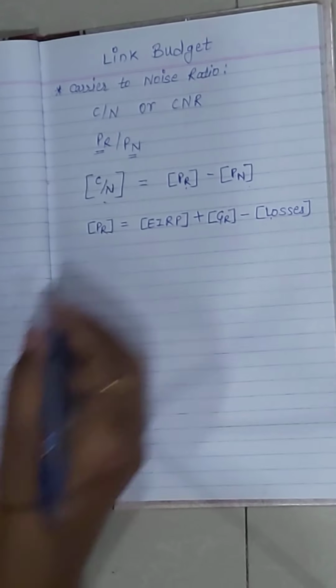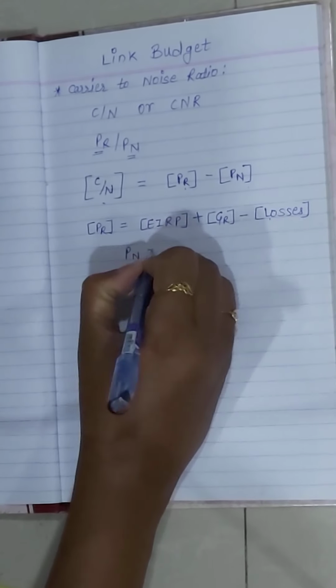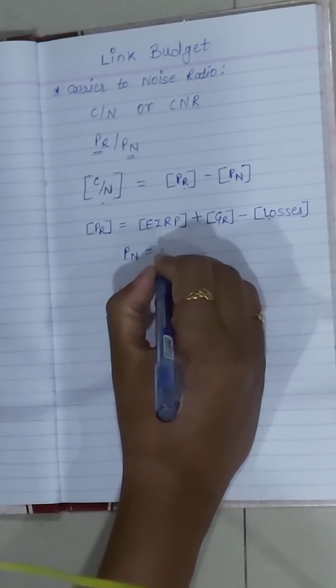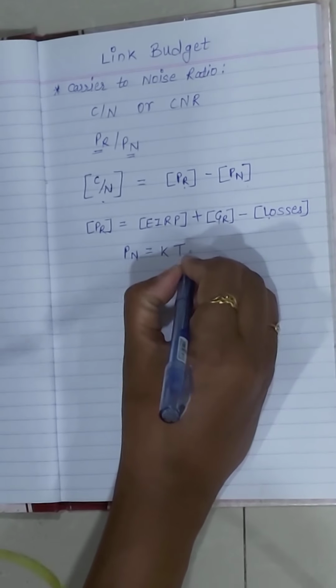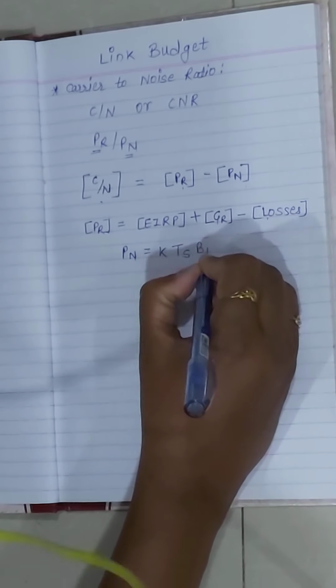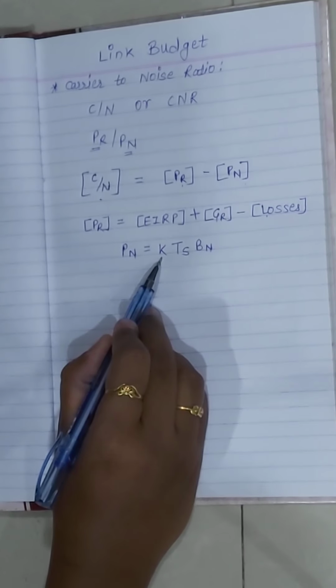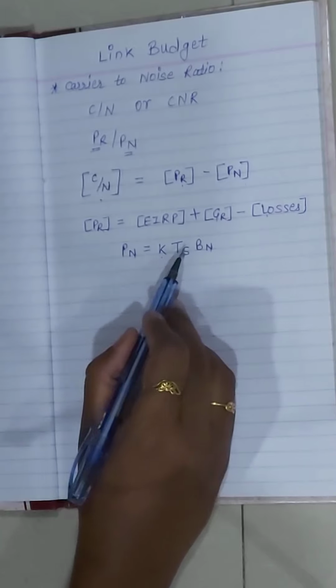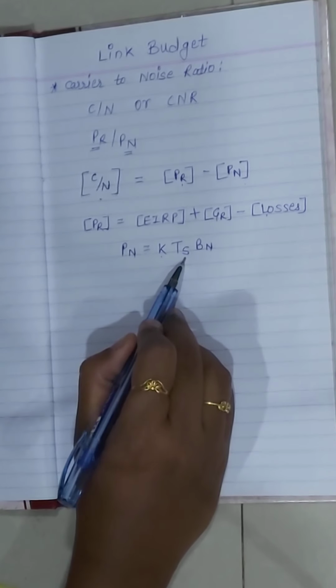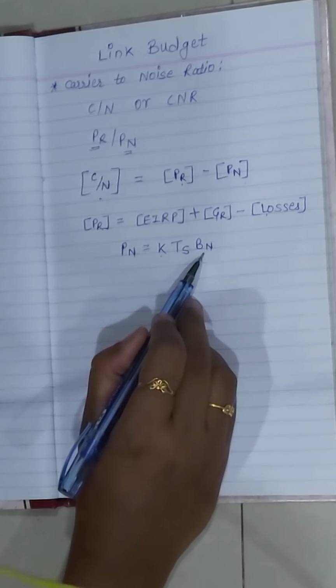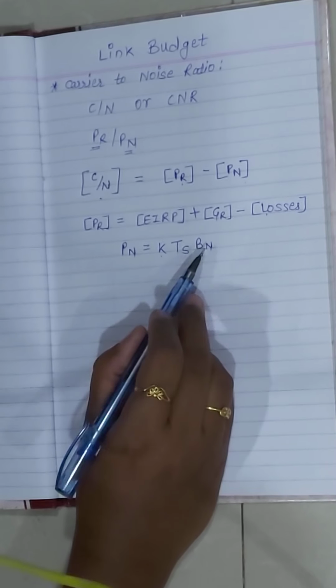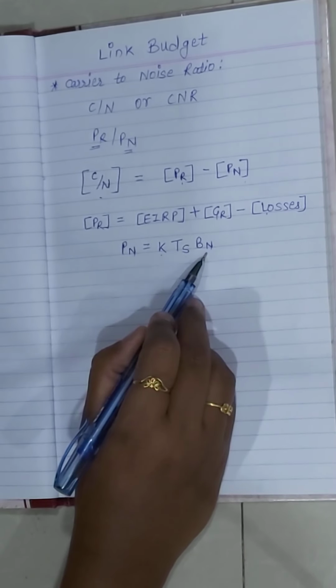Also we know that the noise power is given by the equation PN = K TS BN, where K is the Boltzmann constant, TS is the system noise temperature, and BN is the noise bandwidth of the system.